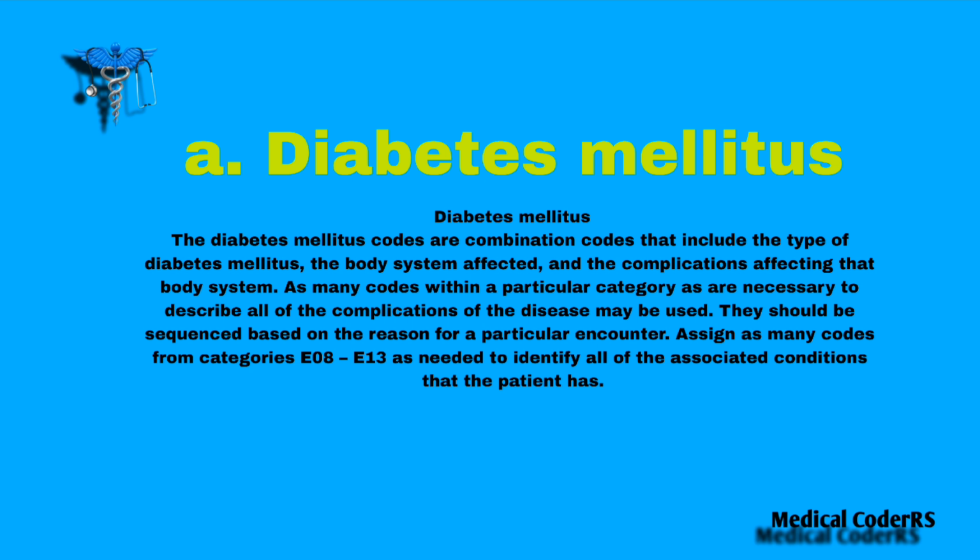Based on this, there are 5 types of diabetes codes: E08, E09, E10, E11, E13. We will go through them one by one in the coming slides.